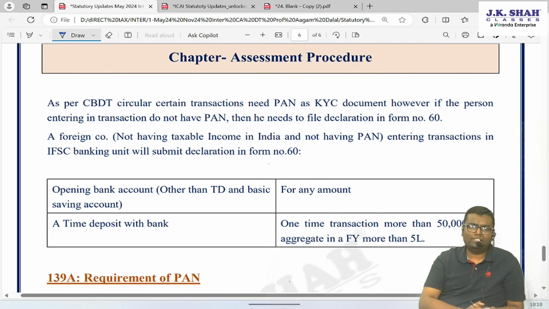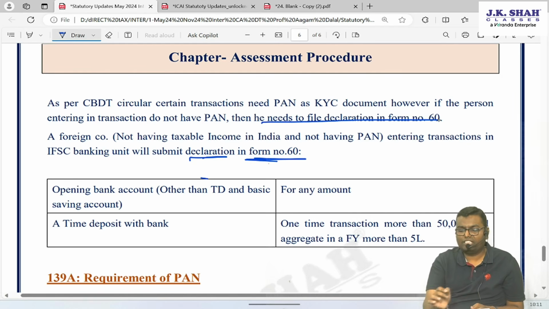And if you don't have a permanent account number, because you are not eligible to take it or you are not covered in 139A, you have to furnish a declaration in form number 60 that I don't have a permanent account number, and hence form number 60 will be submitted. As per the CBDT circular, certain transactions need PAN as a KYC document. However, if the person entering the transaction does not have PAN, he needs to file a declaration in form number 60. Now, one exception is created.